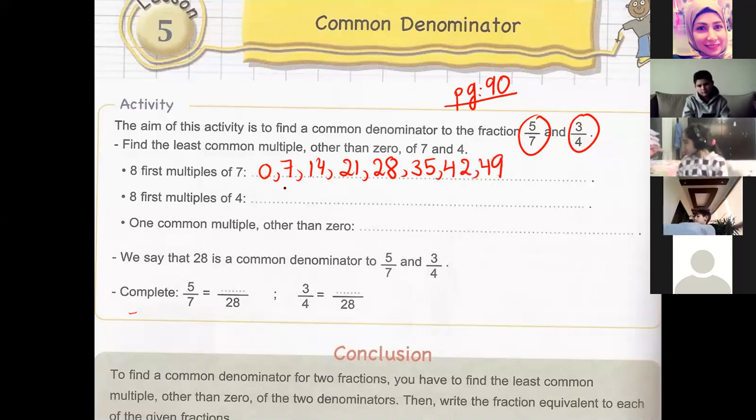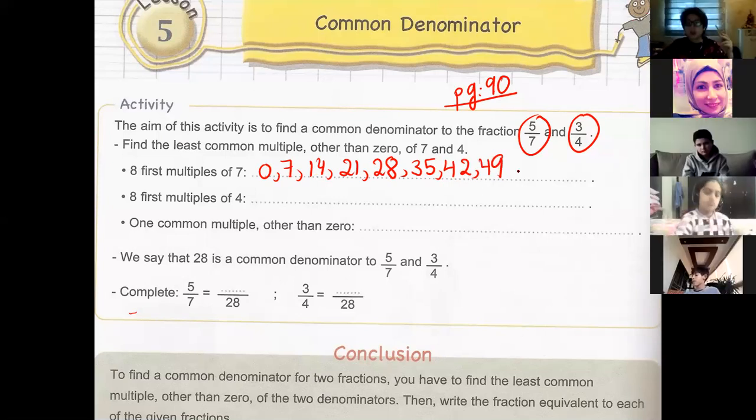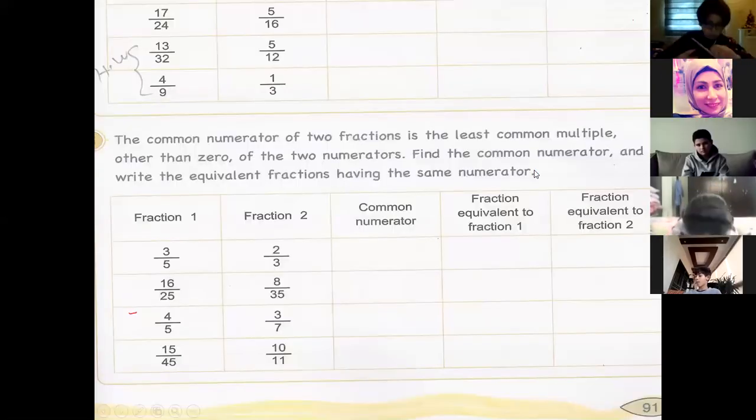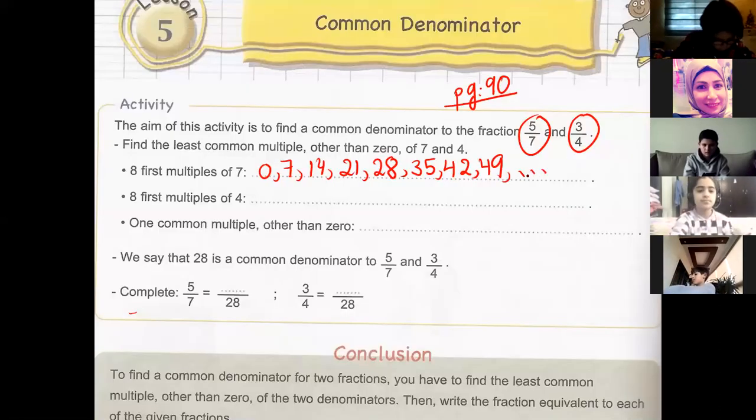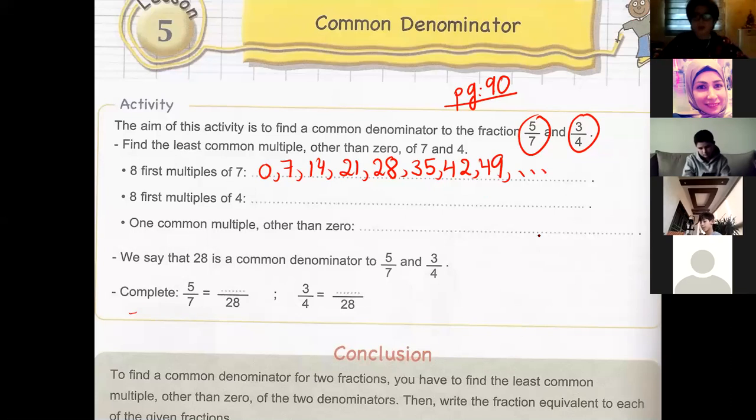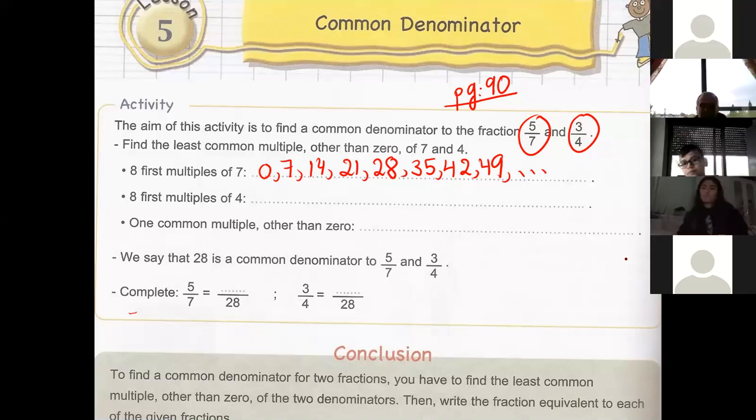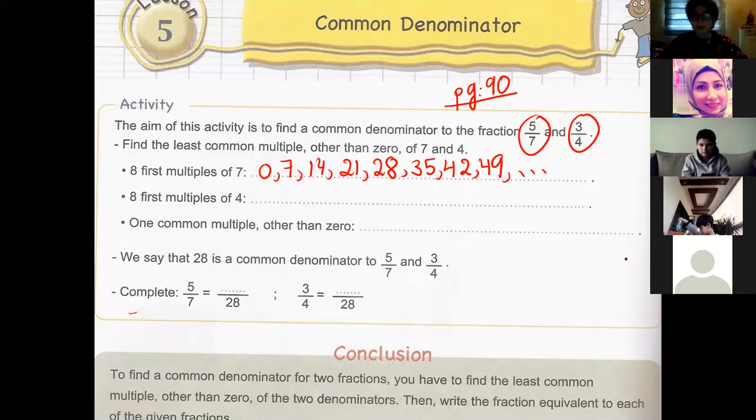Let's count. 1, 2, 3, 4, 5, 6, 7, 8. We stop and we place 3 points because we have plenty of multiples. But they said just write the first 8. So we stop at 49. Now the first 8 multiples of 4. Ahmad, tell us the multiples of 4.